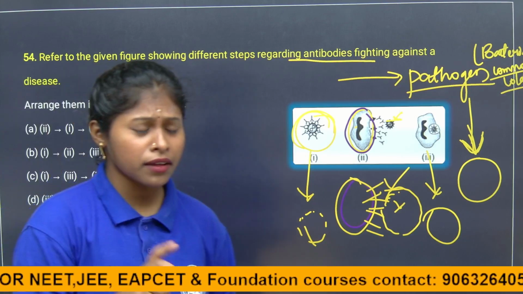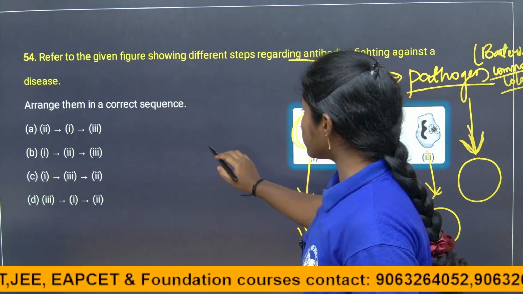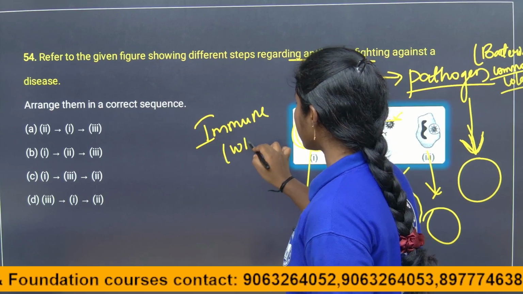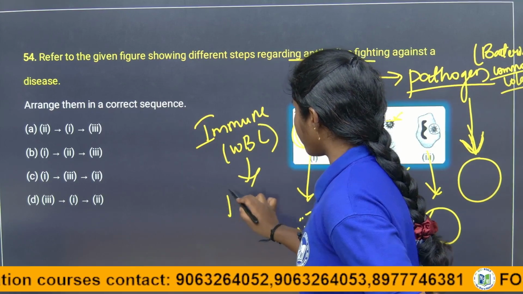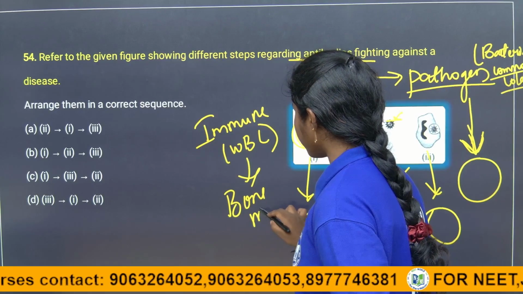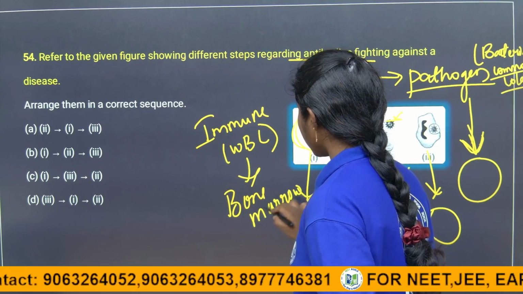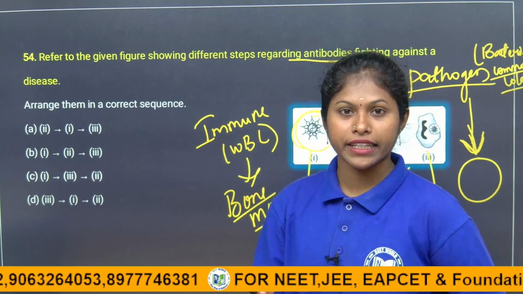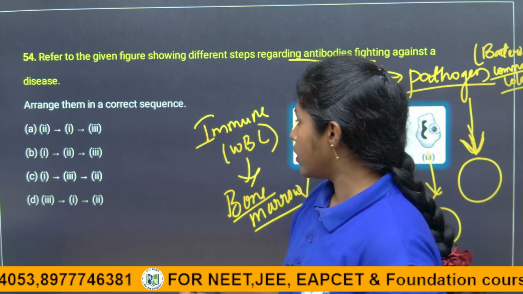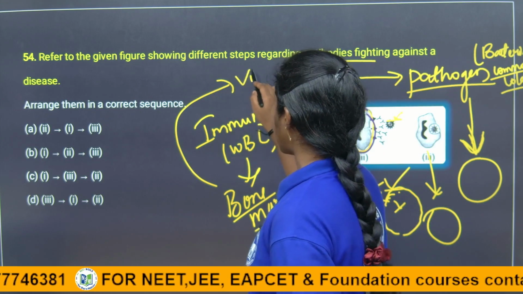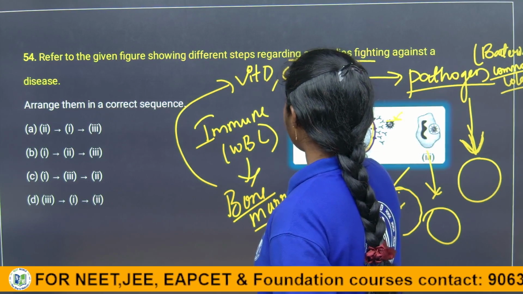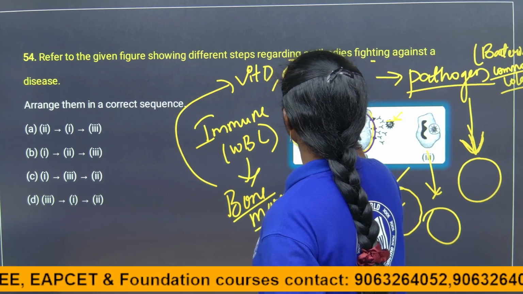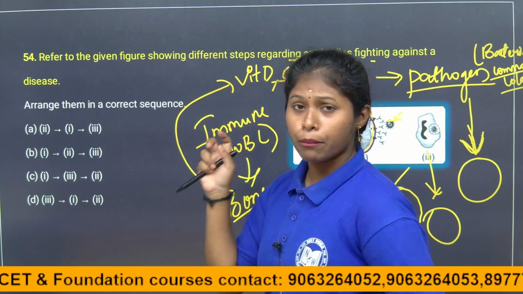So where will these immune cells, or WBC cells, be produced? In the bone marrow. If you need more immunity, the bone strength is always required. So for the bones, children, vitamin D and calcium is very important for the bone strength.